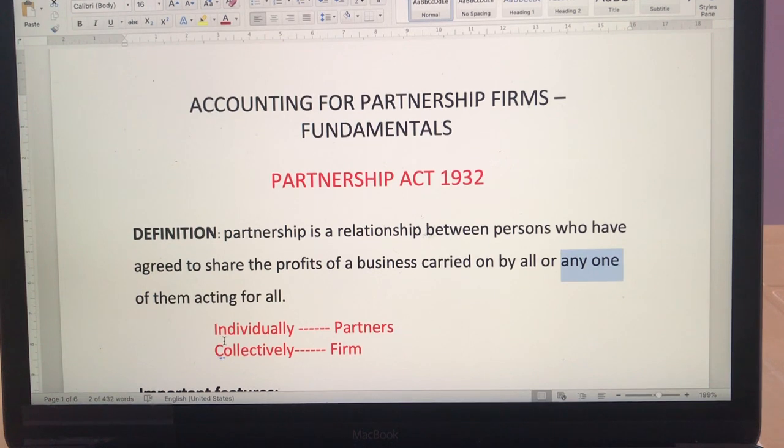Another point is, individually all the people who are getting into the partnership are known as partners, and collectively they will be called the firm. Remember that when we say company, we refer to a joint stock company. It may be a private limited or a public limited company, but collectively a partnership is always called the firm. So the business is known as the firm.